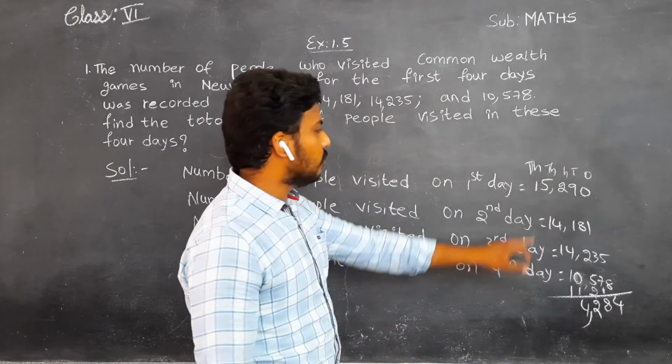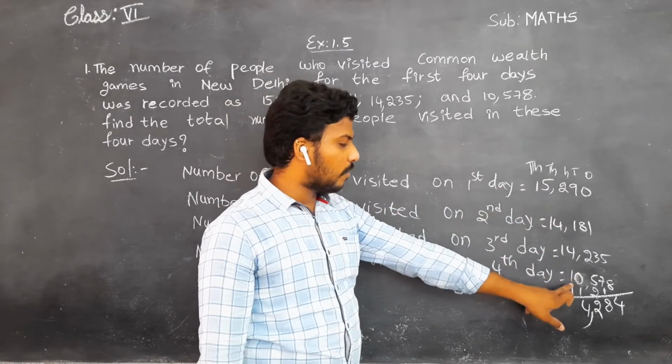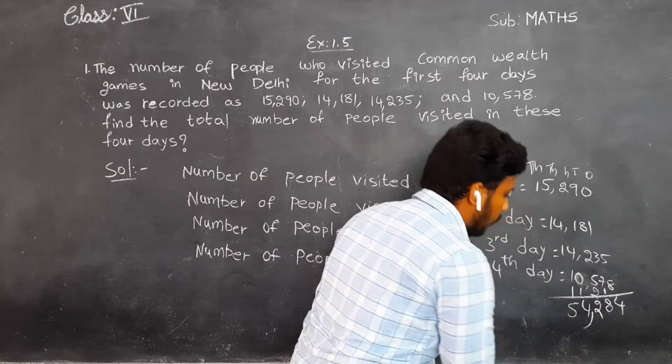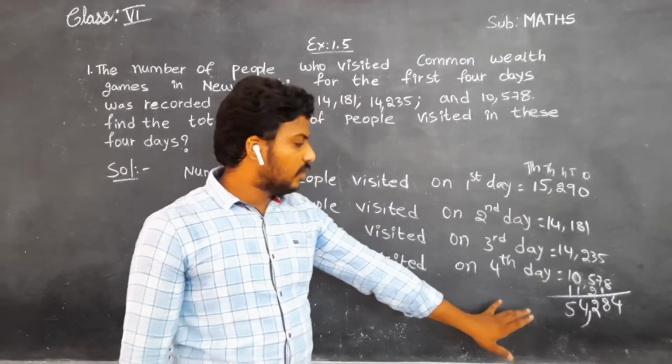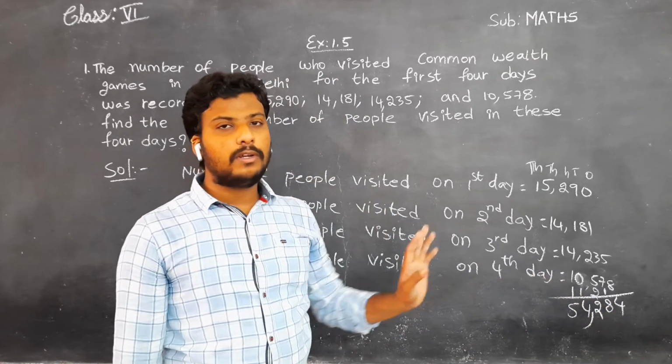And in the place of 10,000 the value is 1. 1 plus 1, 2. 2 plus 1, 3. 3 plus 1, 4. 4 plus 1, 5. See, we got the overall value as 54,284. This was the total number of people who visited on all these 4 days, children.